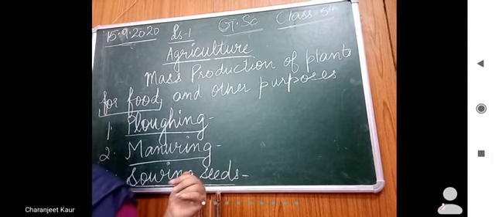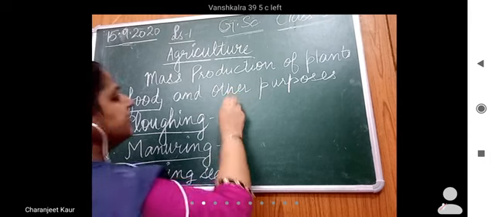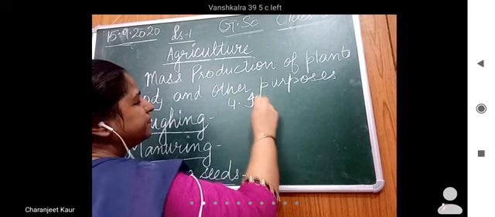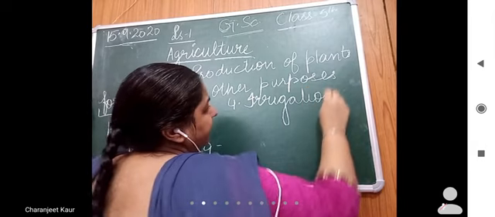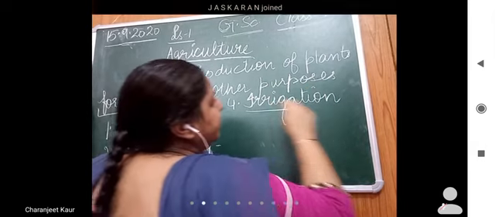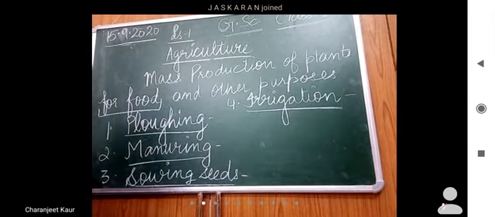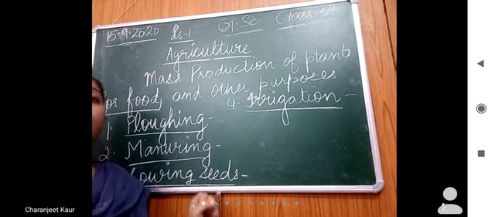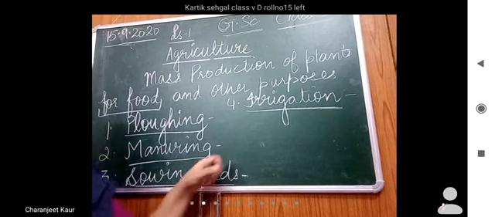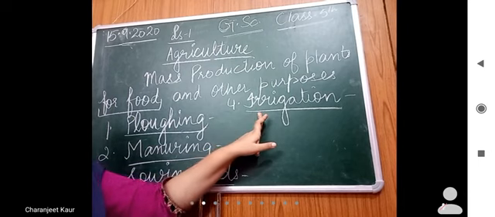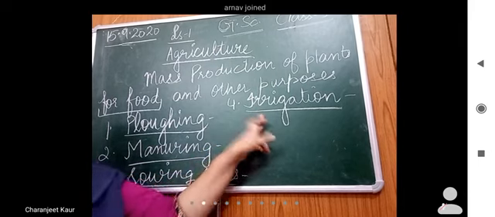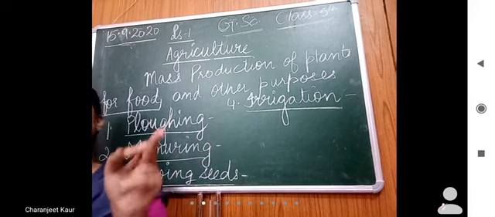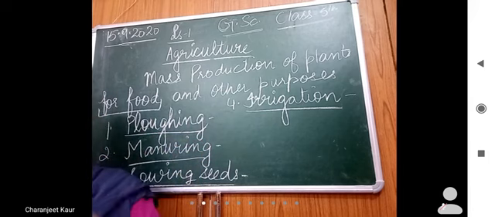After this, the next process is irrigation. बच्चे, irrigation means watering the plants. It is not that you water the plants all the time. No, a proper amount of water is provided. Every plant needs a different amount of water.